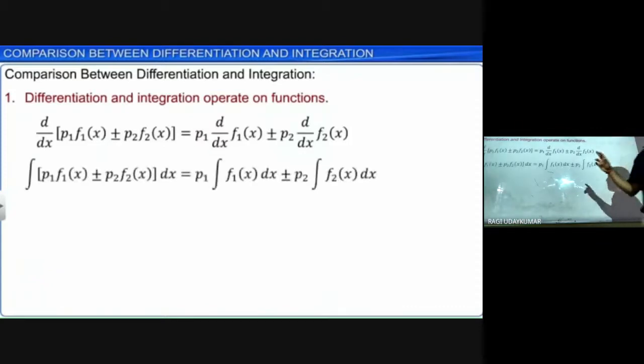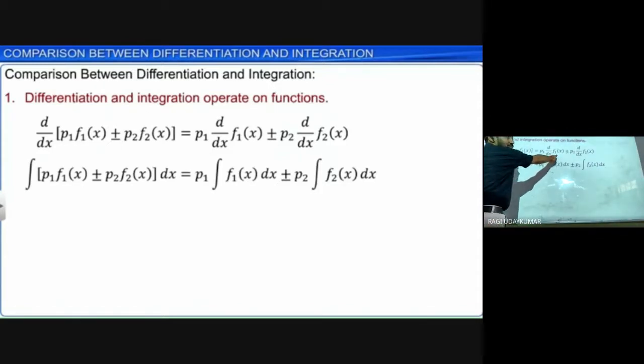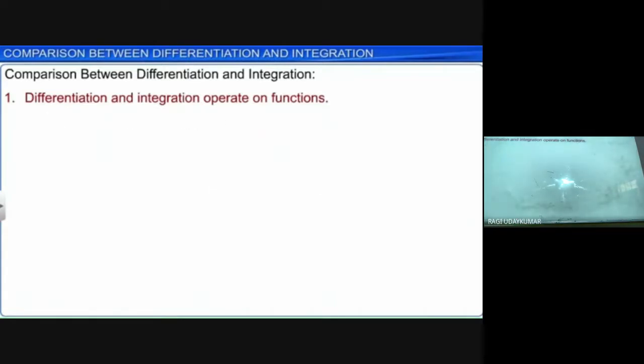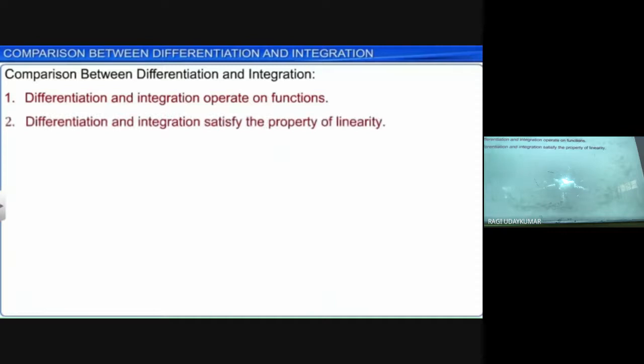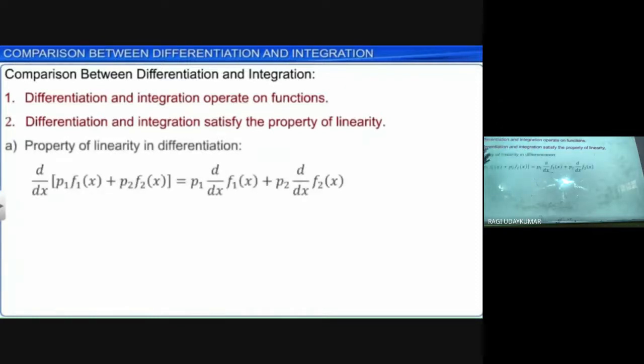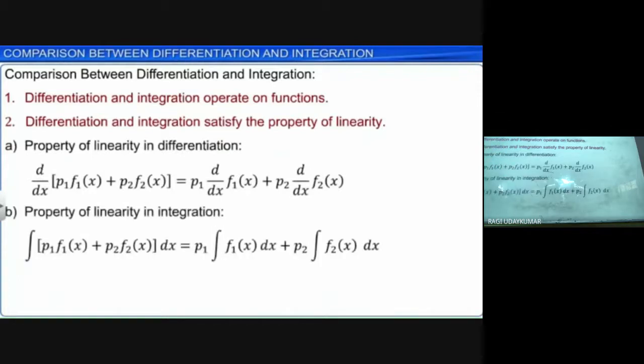Whenever you take the differentiation of two functions, it is k1 d by dx of f1(x), and whenever you take integration, that is also the same. The way we split differentiation, in the same way we split integration. So differentiation and integration satisfy the property of linearity. Second one: differentiation and integration satisfy the property of linearity. Linearity is nothing but this only: a constant and a function, a constant and another function.